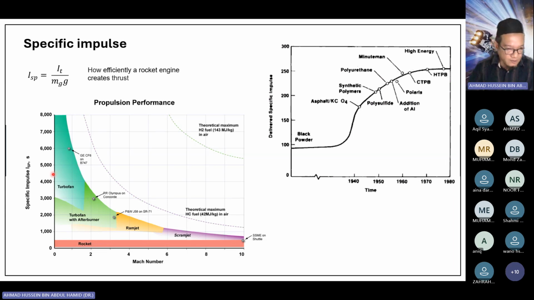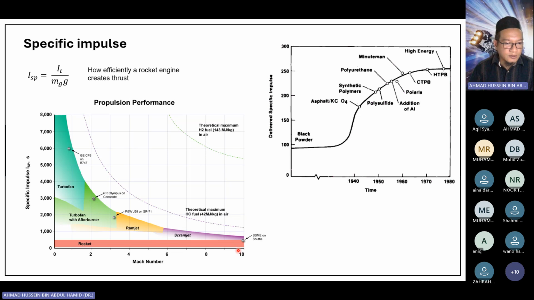However, if you notice, the rocket motor is the least efficient relative to other engines. We have turbofan with afterburner, we have ramjet, scramjet. So the rocket is the least efficient. Then the question is, why do we use rocket engines to send our satellites? The reason is mainly two reasons. One is because the rocket motor can reach a higher Mach number in terms of flight velocity. And as we know, we need to reach a certain speed in order to pass through the Earth's atmosphere. We call it escape velocity. It's a tremendous velocity which can only be achieved by a rocket engine.